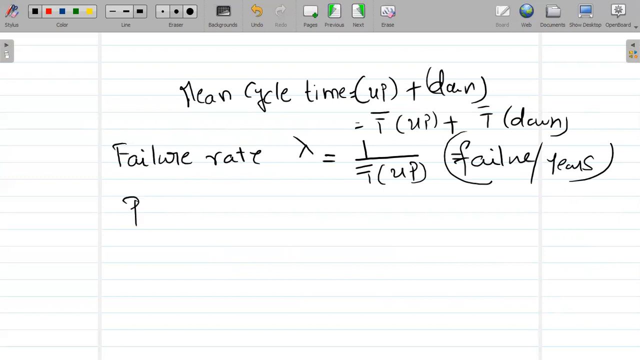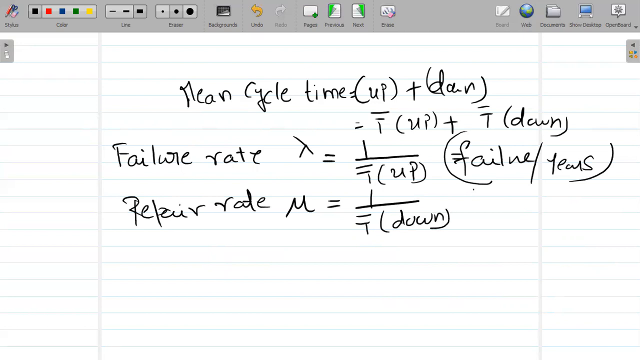Then repair rate. This repair rate is represented by mu, and it is the reciprocal of the mean downtime. This repair rate indicates the number of repairs on the unit per year.